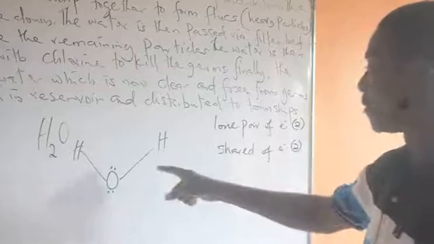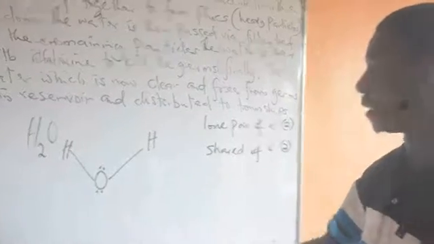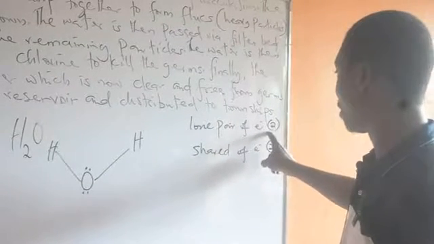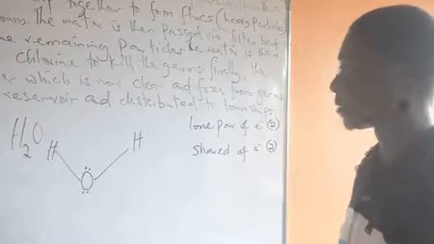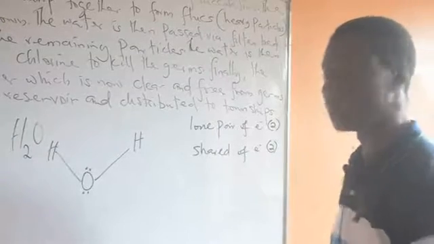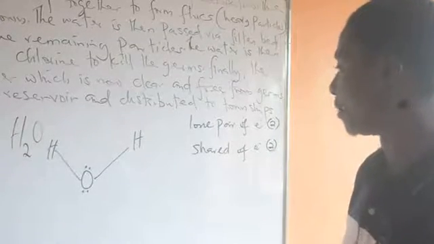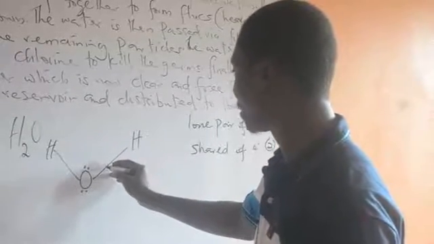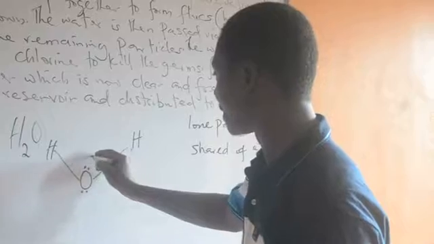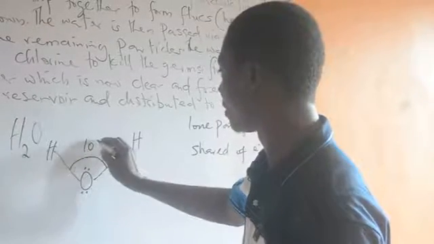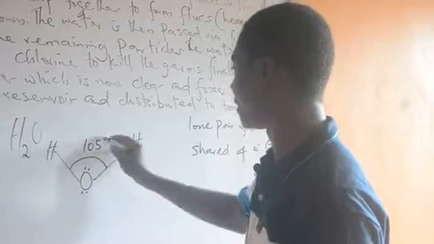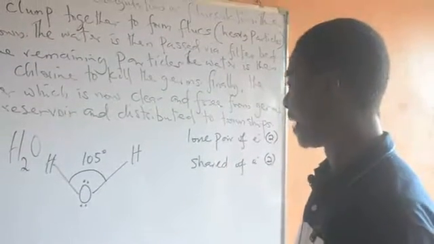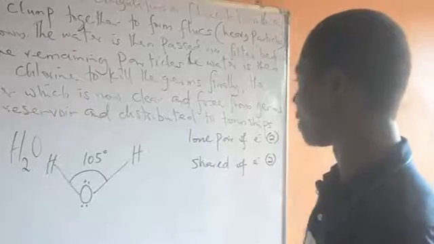I said water is able to participate in coordinate covalent bonding because of the presence of lone pairs of electrons that it possesses. It has 2 lone pairs of electrons and 2 shared pairs of electrons. That is why water is able to go into coordinate covalent bonding. Now the bond angle between these 2 bonds, like this, is 105 degrees. That's the bond angle of this water molecule.